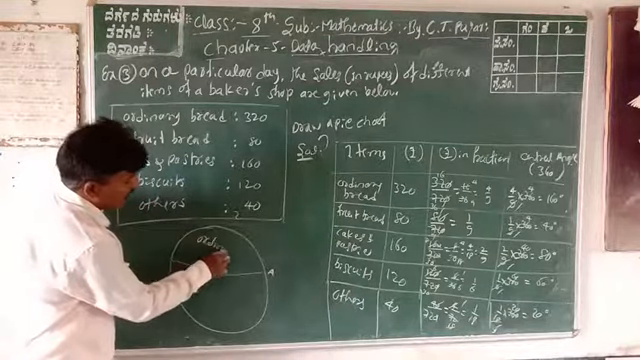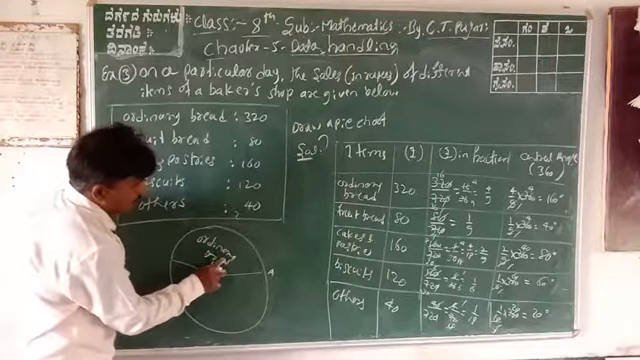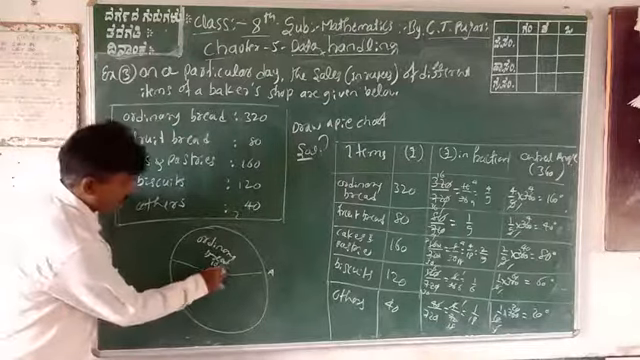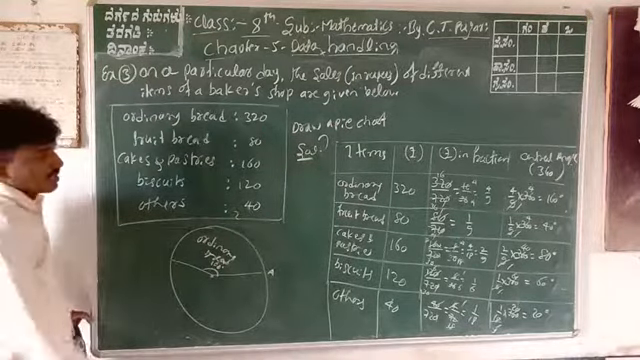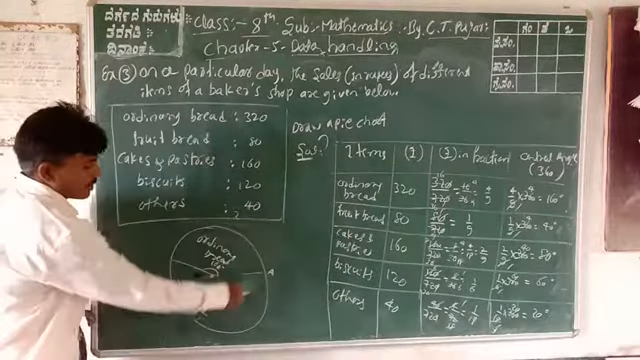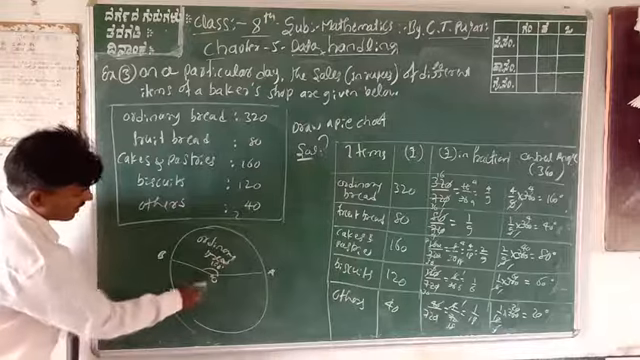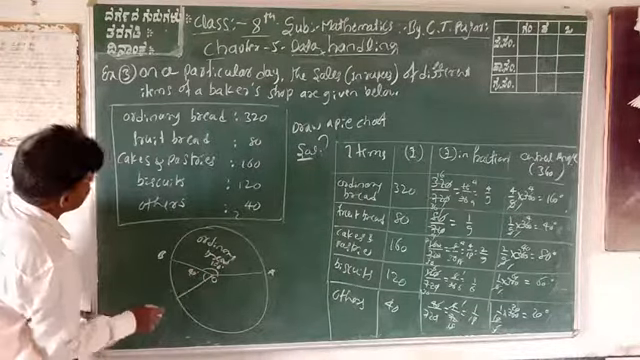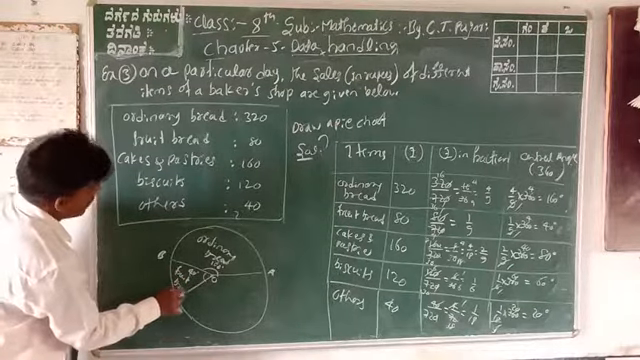Ordinary biscuit. That is 160 degrees. Right. Next one is what? 40 degrees. Next, this is A, this is B. OB is only 40 degrees. This is 40 degrees. Which one is that? Fruit bread.